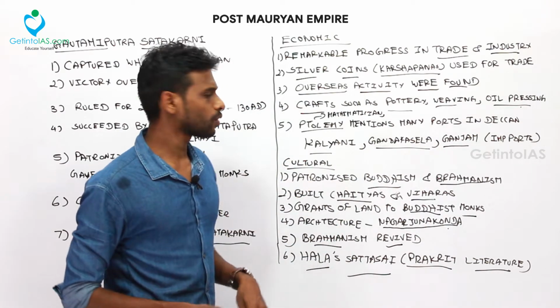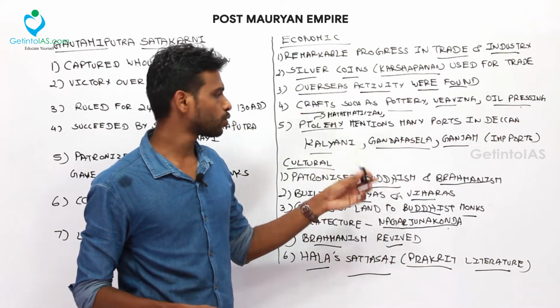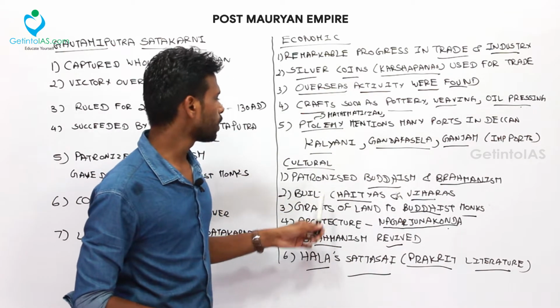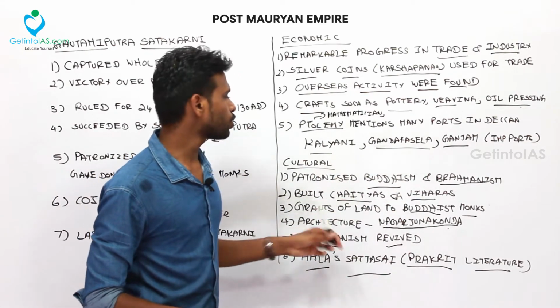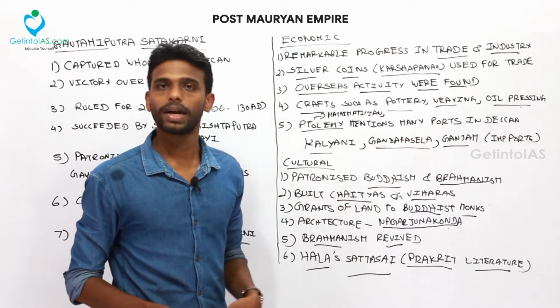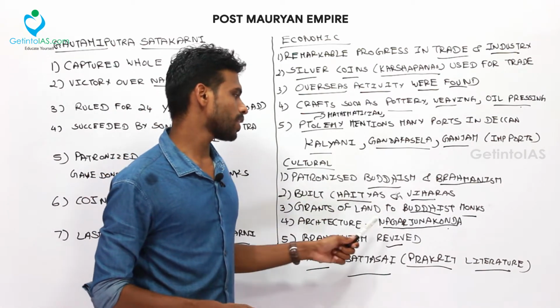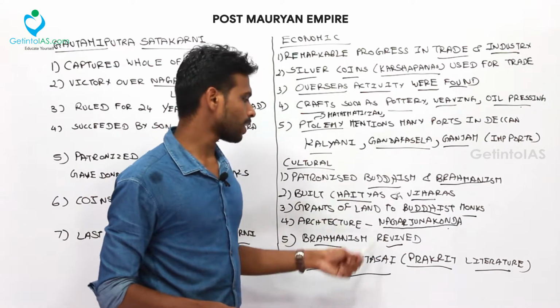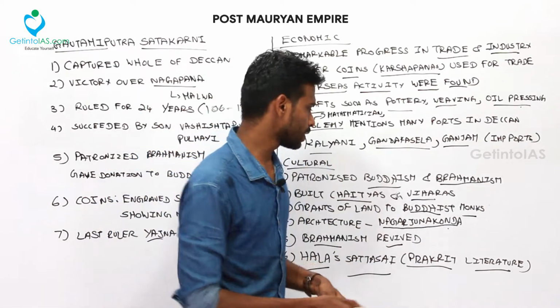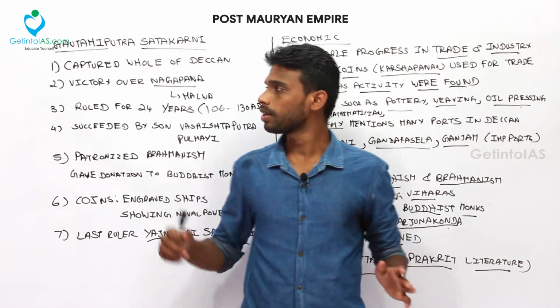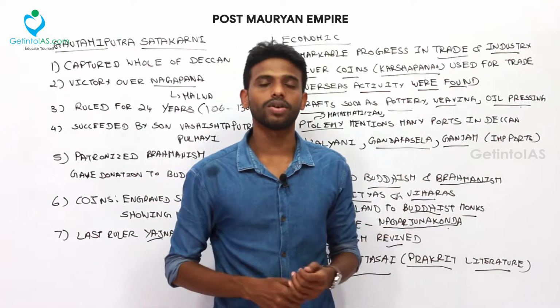As for the cultural situation, the people patronized Buddhism and also revived Brahmanism. They built chaityas and viharas. Grants of land were given to Buddhist monks by the kings. The main architecture during that period was at Nagarjuna, and Hala's Gathasaptashati, written in Prakrit, was the important literary source. So this is what the Sunga and Satavahana dynasties are all about.